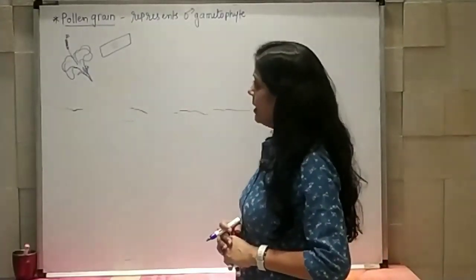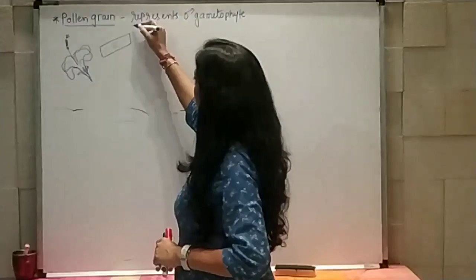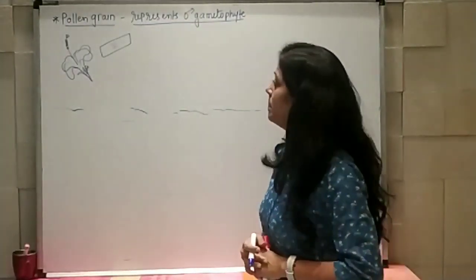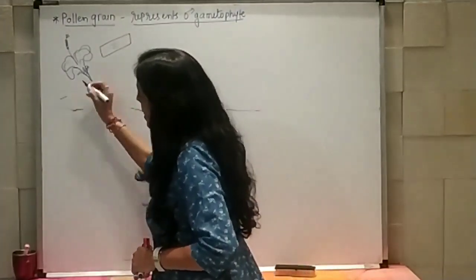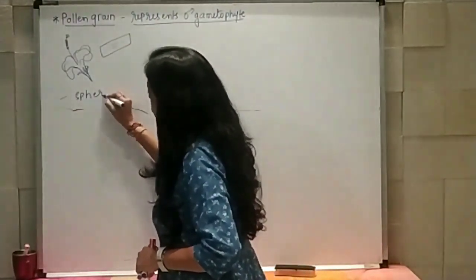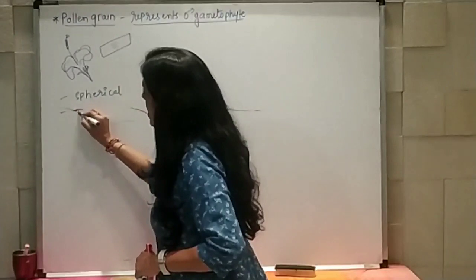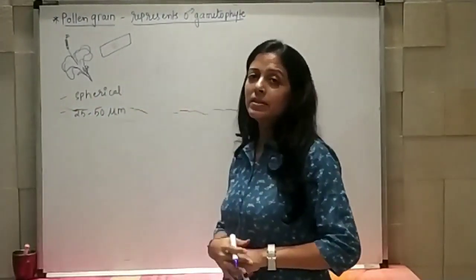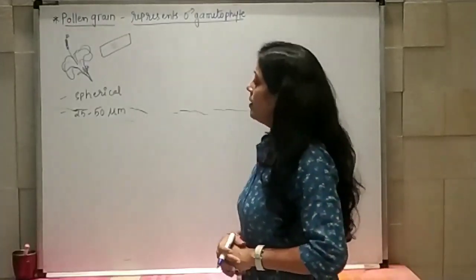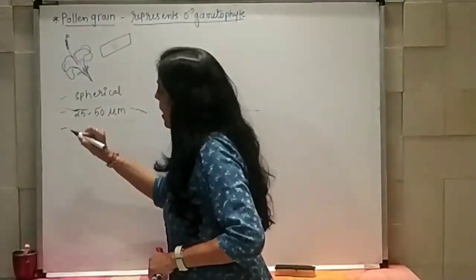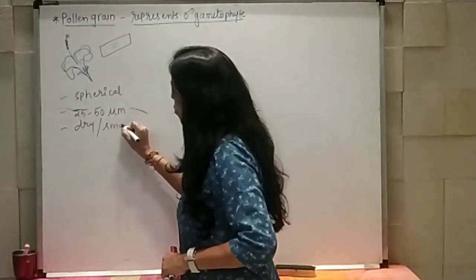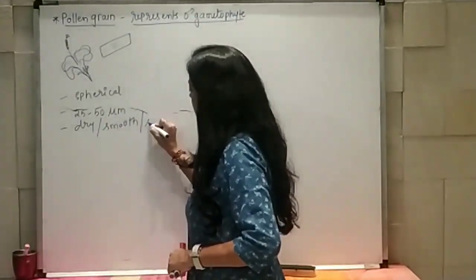So pollen grains, as they represent male gametophyte, we need to understand the structure. They are generally spherical in shape, having around 25 to 50 micrometer size. These pollen grains are normally dry structures, maybe having smooth or spiny surface.